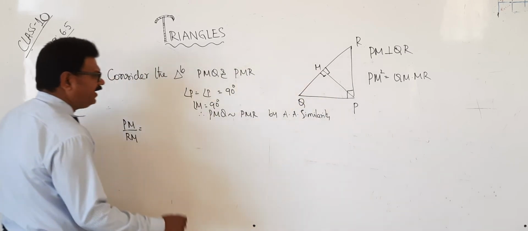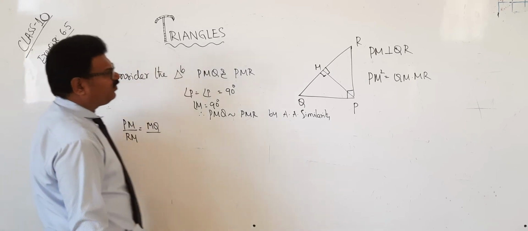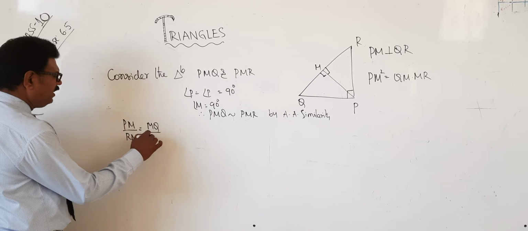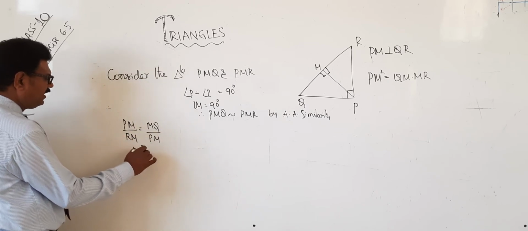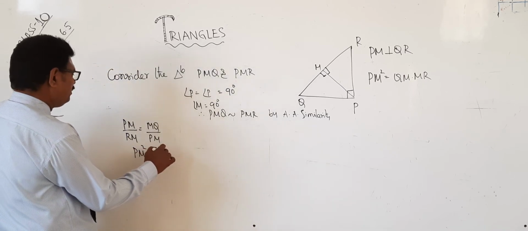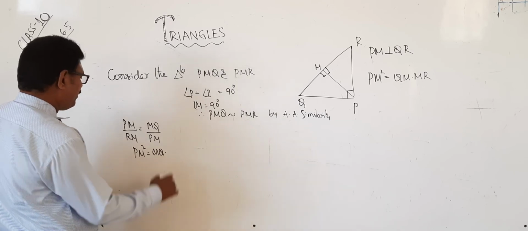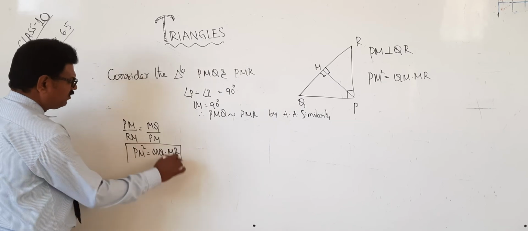Now you take height MQ. For this, what is the height? MP or PM. That's all. Multiplication. PM square is equals to MQ into MR. This is the answer. Okay?